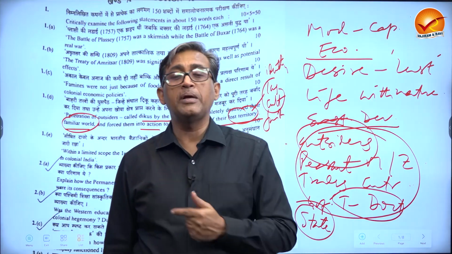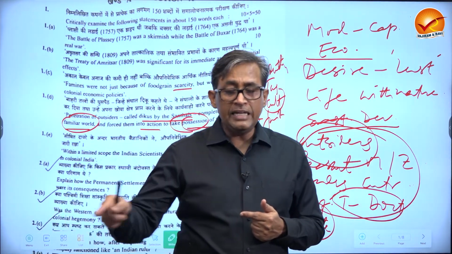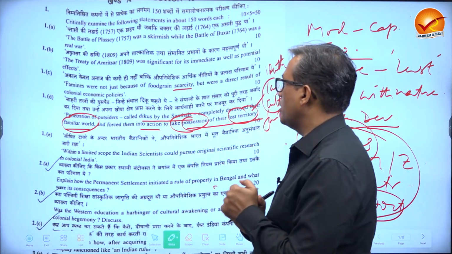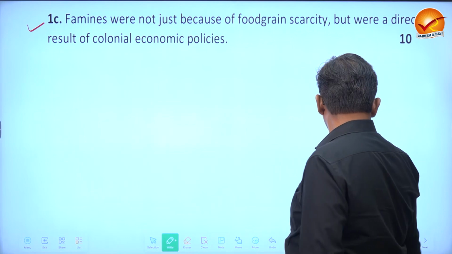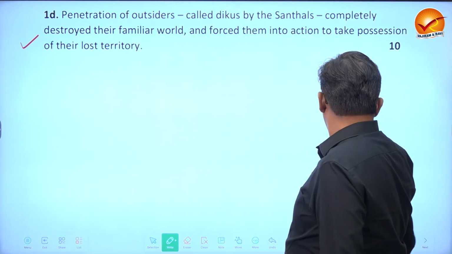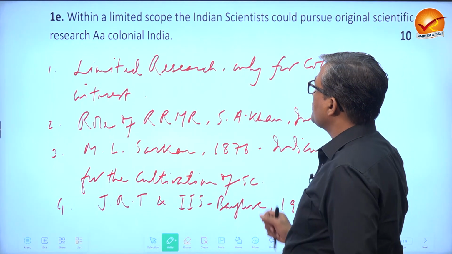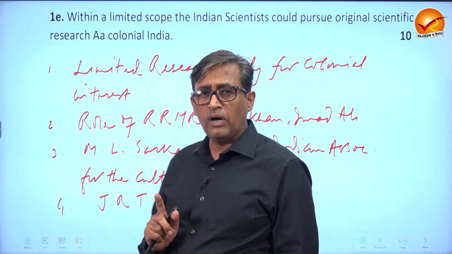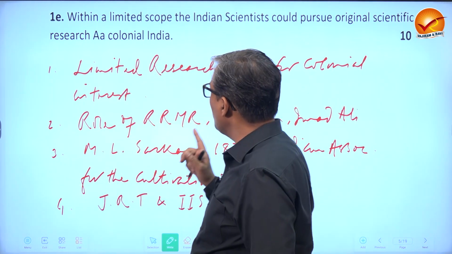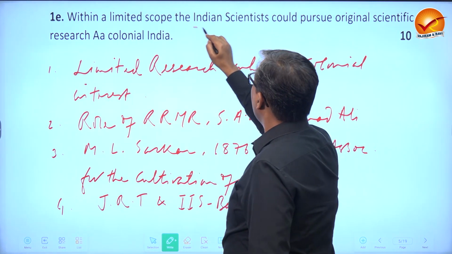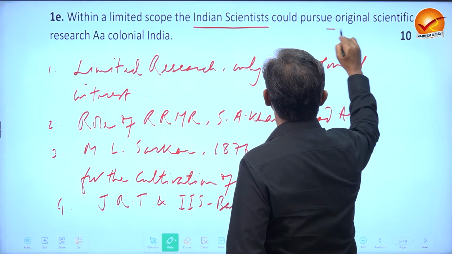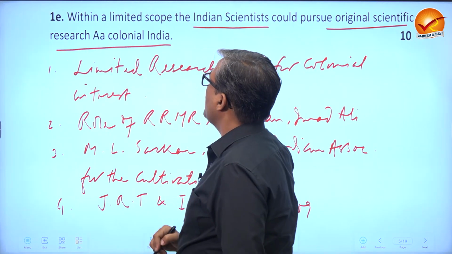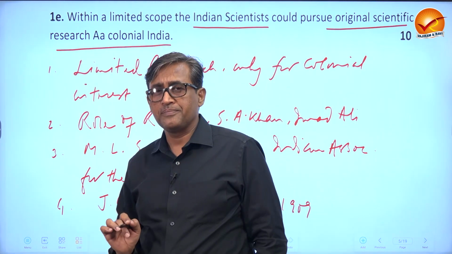And as I told in the beginning, needed or not, whether the answer is as per the question or not. Now this question, within a limited scope, the question number 1E: Within a limited scope, the Indian scientist could pursue original scientific research during colonial India.